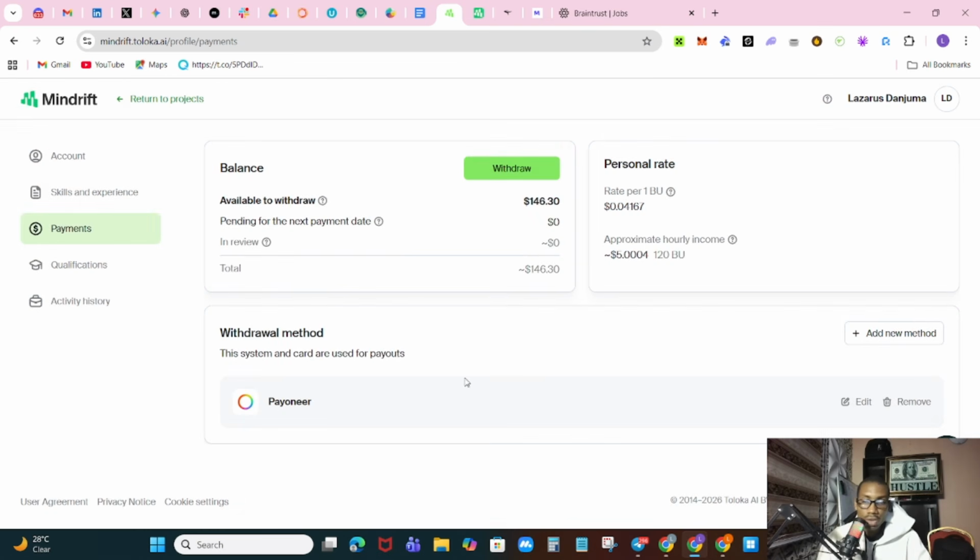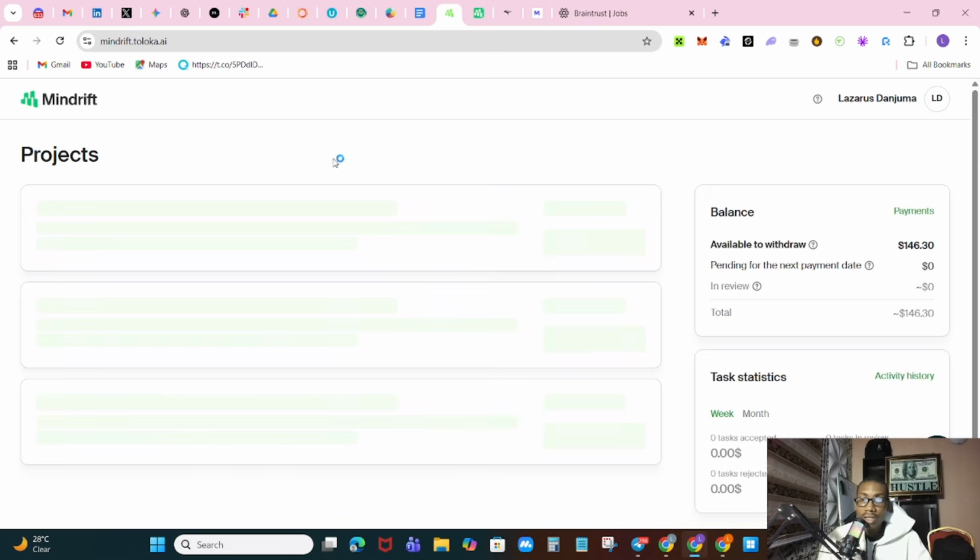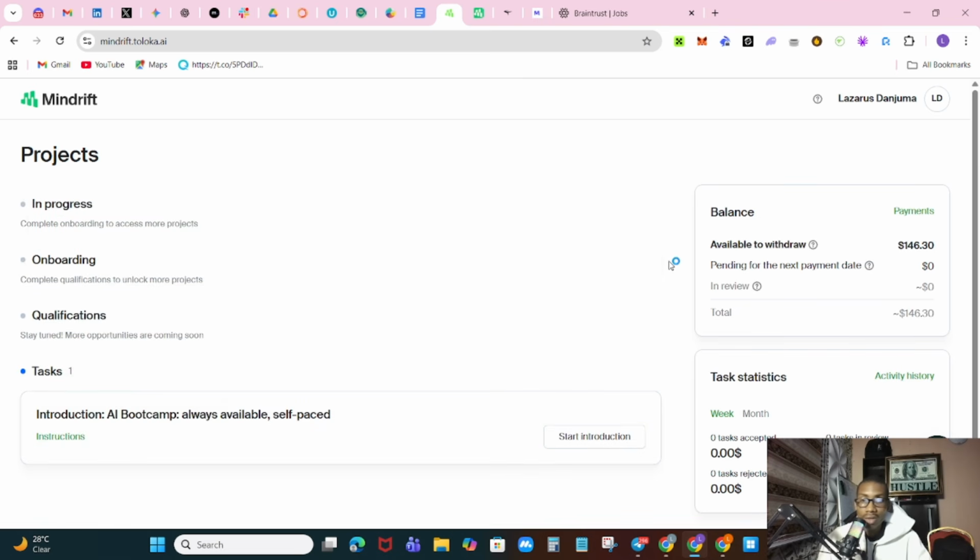If you're in Nigeria, you just have to get a Pioneer account so you can withdraw. For right now I have no use for this money, so I'm just going to leave it here, probably trying to accumulate this to $1,000 before I withdraw. As you can see, this is real proof that you don't have to be from the US, UK, or Canada to be able to make money on Mindrift.